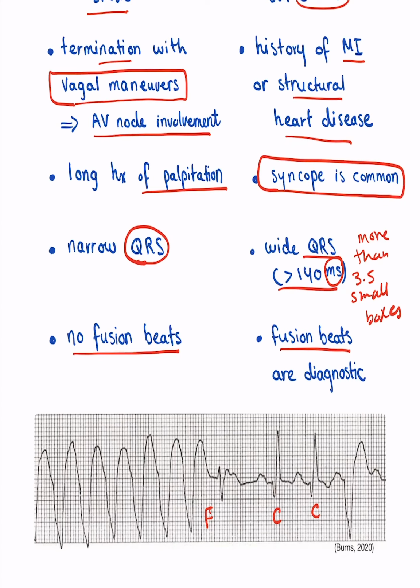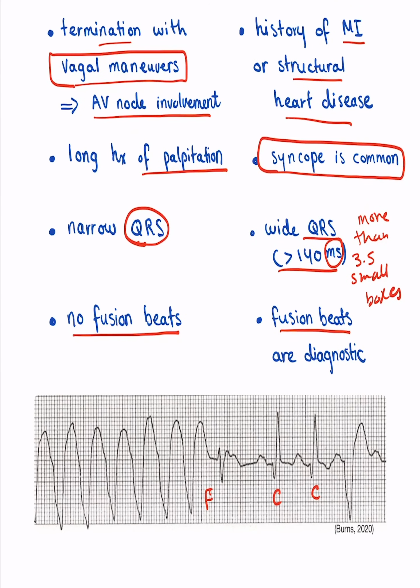However, sometimes the beat coming from the atria, the beat coming from the SA node, is able to go through the AV conduction and go through the normal rhythm. And then what happens is you get the normal QRS complex fusing with the ventricular complex. And this you see here, right? So you see here, this is a ventricular beat, and here you can see an SA QRS complex that managed to go through the conduction. So if you see this, you know it's ventricular tachycardia.